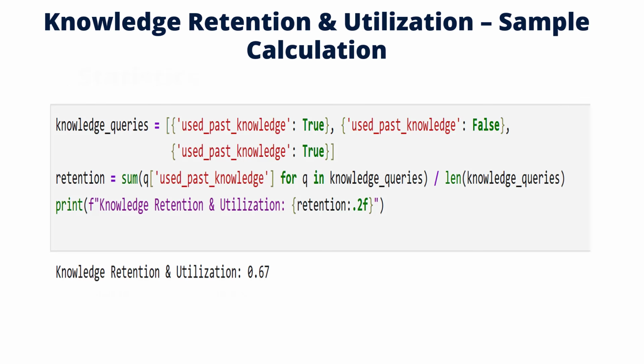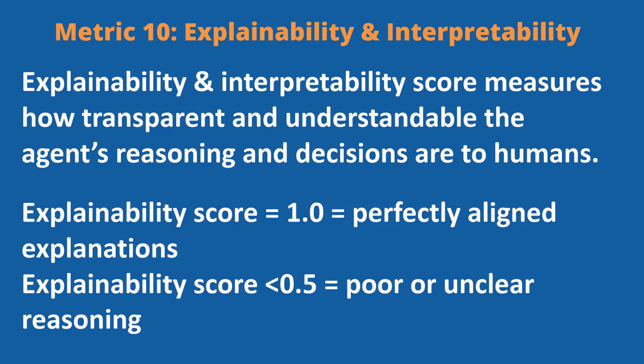This evaluates how much of what the agent learns is actually applied in real tasks. We take the ratio of knowledge used versus knowledge learned. High utilization indicates good memory retention and effective reuse of experience.